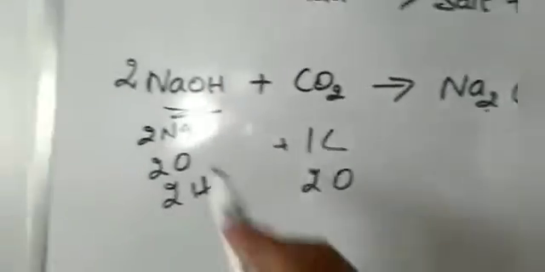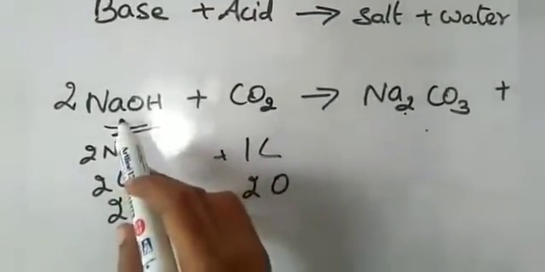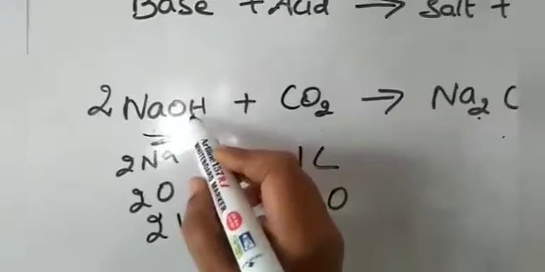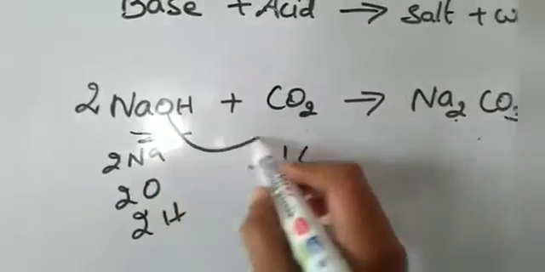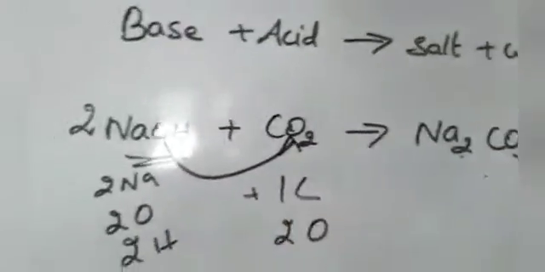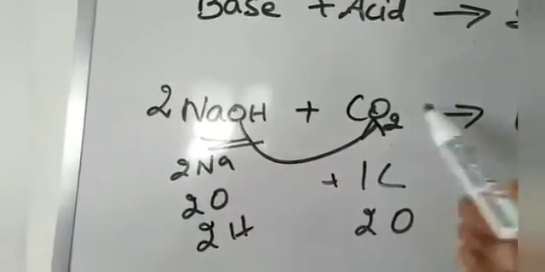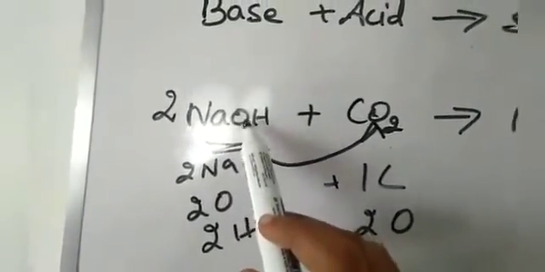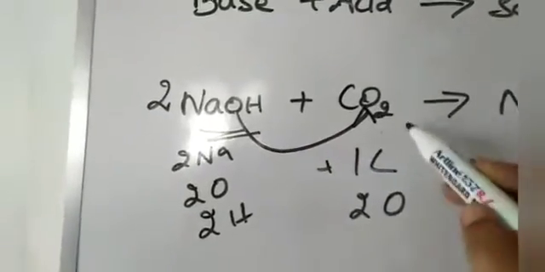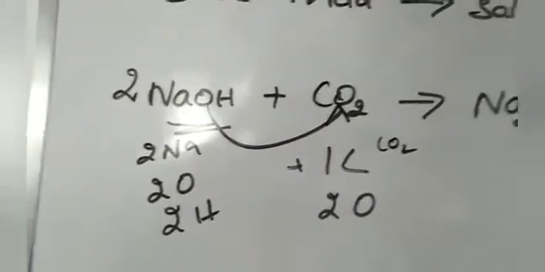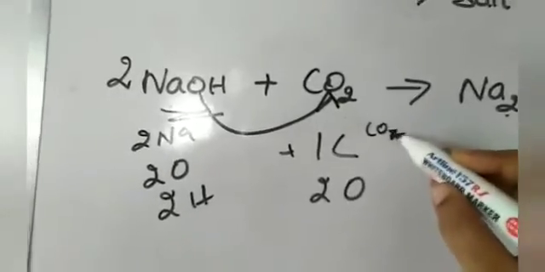So Na2, this CO3. This oxygen is combined with this oxygen. So CO2 converts to CO3 because of adding 1 oxygen. Yes or no? Yes.